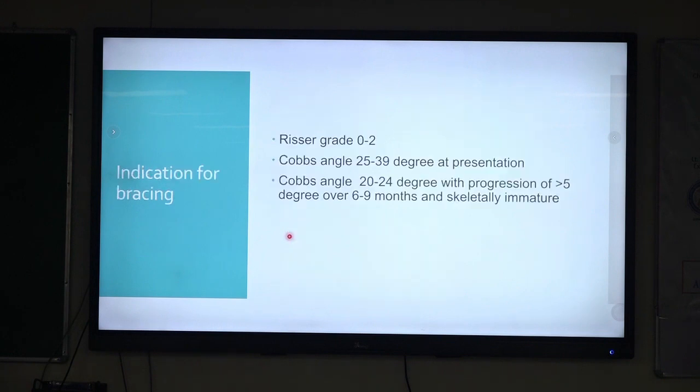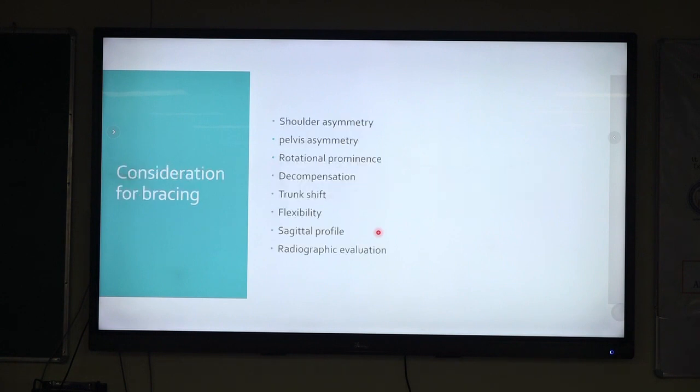So the indication for bracing is a Risser grade between 0 and 2 because there is more chance of progression, a Cobb angle between 25 and 39 degrees at presentation, or a Cobb angle of 20 to 24 degrees with a progression of 5 degrees over 6 to 9 months, and the patient being skeletally immature.